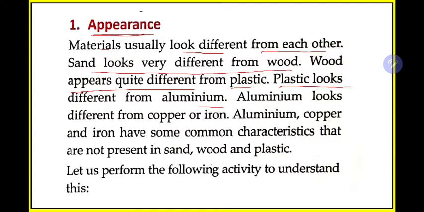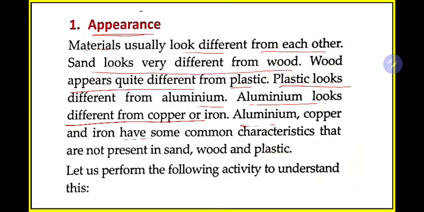Then wood is different from plastic. You know how wood looks and how plastic looks, so you can differentiate between these two. Then plastic is also different from aluminum. Between a plastic mug and an aluminum mug you can easily differentiate, because you know how a metal appears. Aluminum looks different from copper or iron. So now we know the difference between each type of metal.